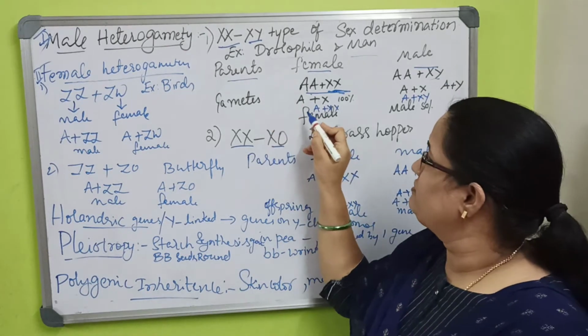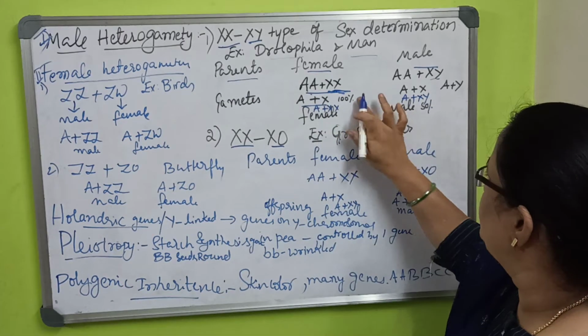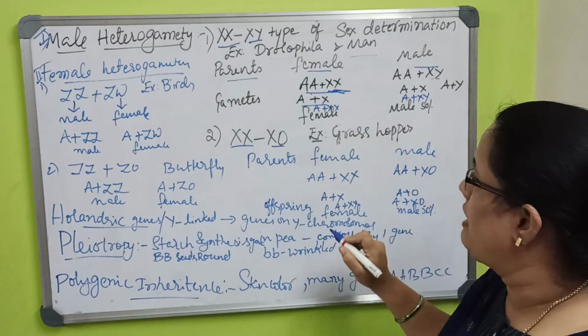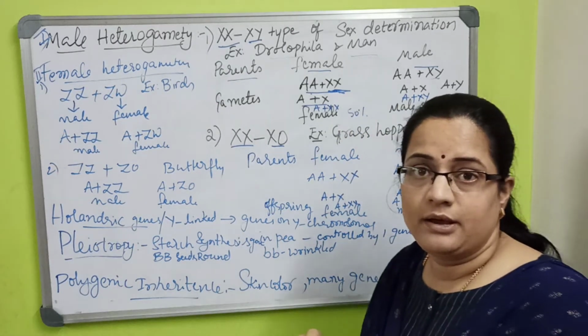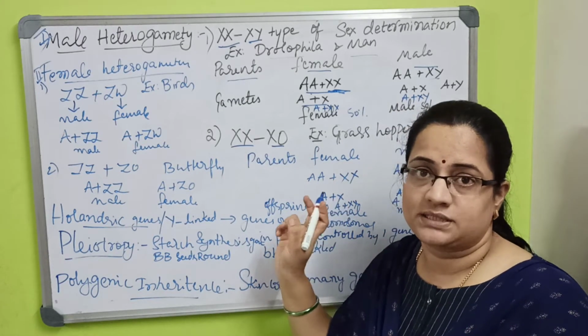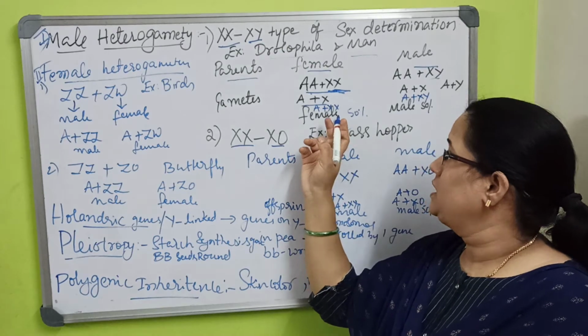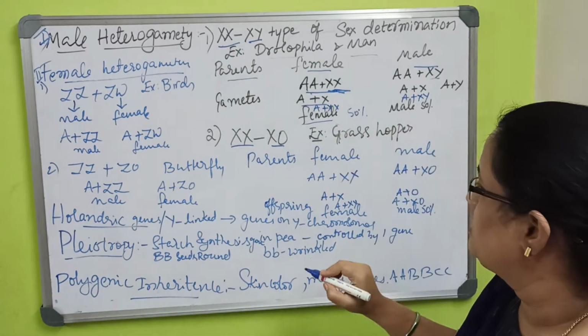So the gametes will be A plus X and A plus X or A plus Y. So the offspring will be 50% female and 50% male. When the Y chromosome has come, then it will be male. In the female it will be XX.